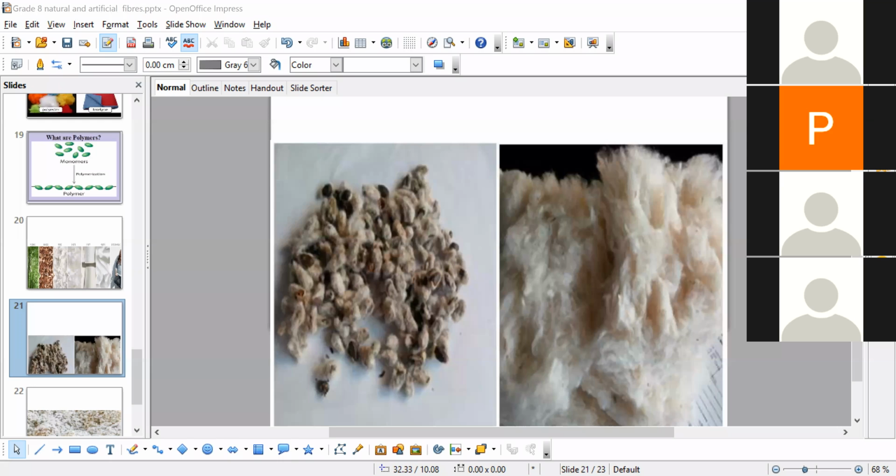Next, rayon is made from cellulose. Cellulose is a natural polymer. An example of a synthetic fiber is rayon.